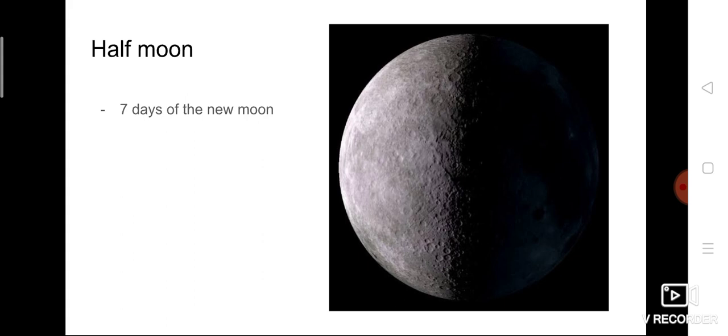So half moon means you can see it after 7 days of the new moon. That is the half part, half of the moon that you are able to see from the earth. That is called half moon. And which day can you see it? After the 7 days of the new moon.